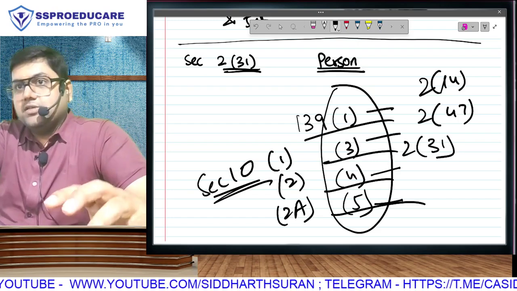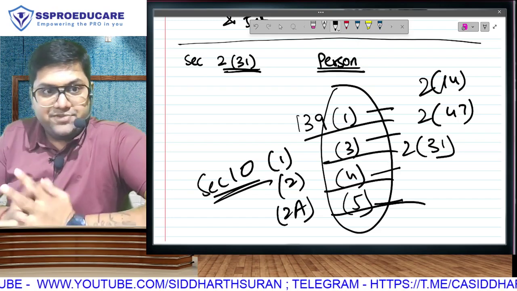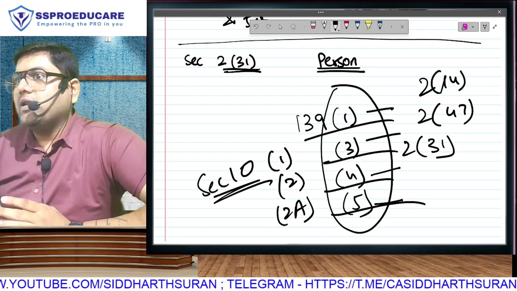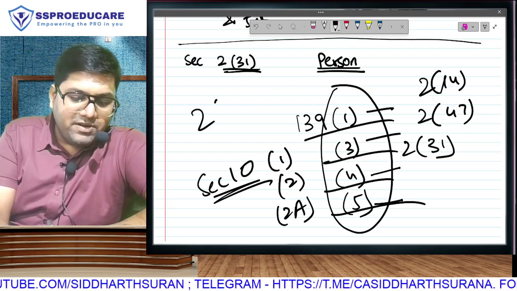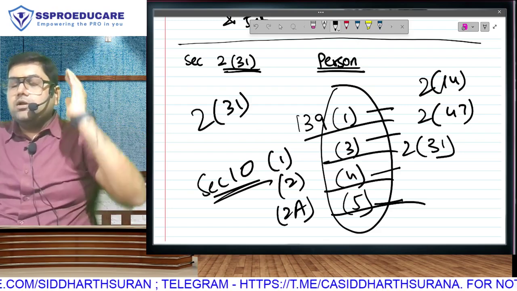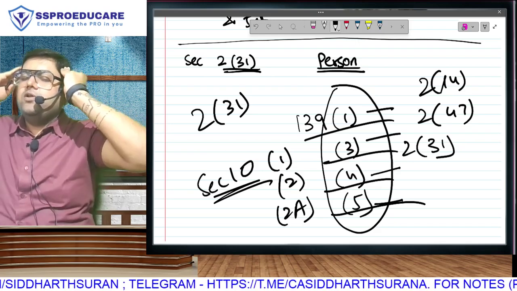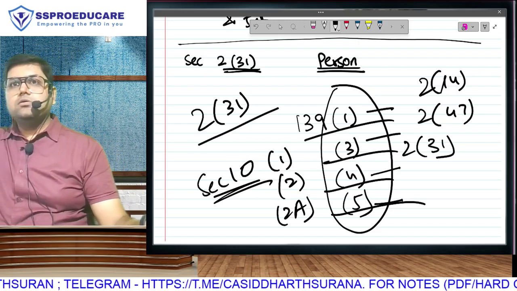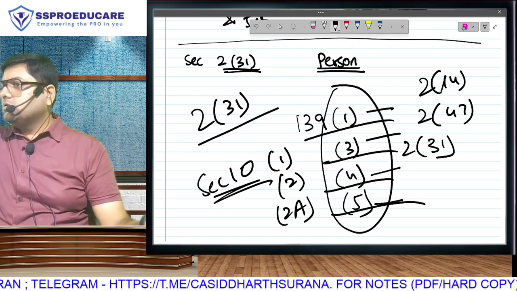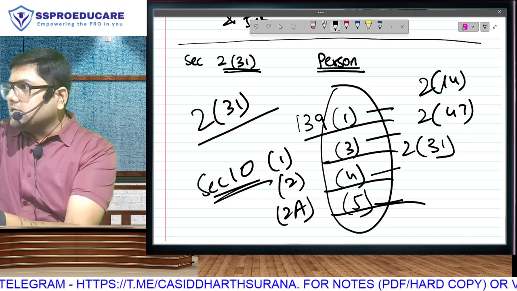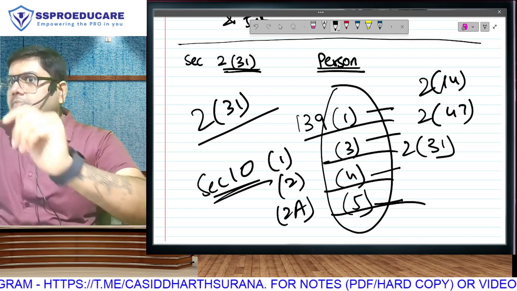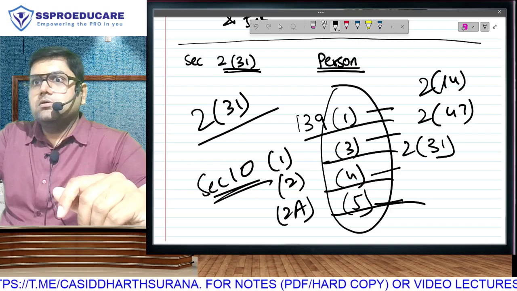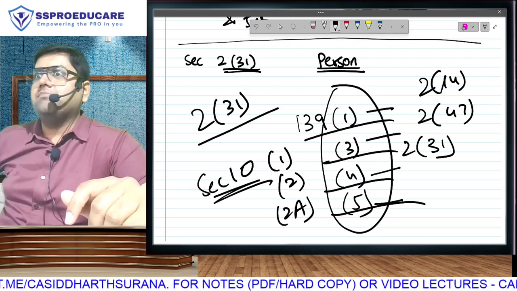Now think about it this way. You know in what direction I prefer to take my class. This is an example. Income tax paper is not an oral exam. You have to give a written exam. In exam you will be writing 2(31). Is that right? Now in your mind you are thinking clause 31, or in your mind you are thinking subsection 31. On paper you are writing this. So the paper checker or anybody else will never know that the concept in your mind is correct or wrong, whether you know the difference between clause and subsection. Because in a written exam you'll write the number 31.